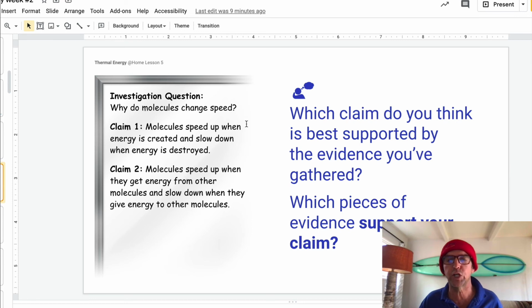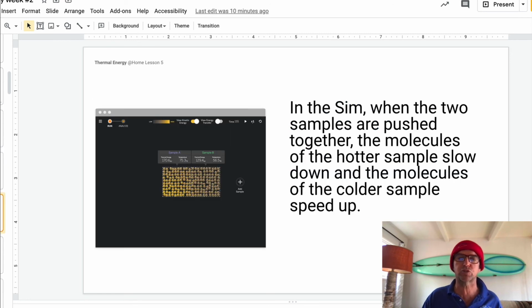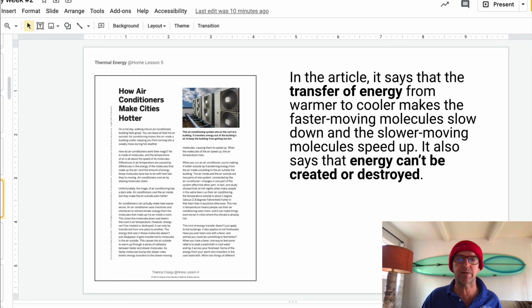Now, which claim do you think is best supported by the evidence you've gathered? Which pieces of evidence support your claim? Claim number one: molecules speed up when energy is created and slow down when energy is destroyed. Do you think that could be it? Claim number two: molecules speed up when they get energy from other molecules and slow down when they give energy to other molecules. It seems to be obvious which claim is true. Evidence supports one strongly. And you have your sim and you have your article.